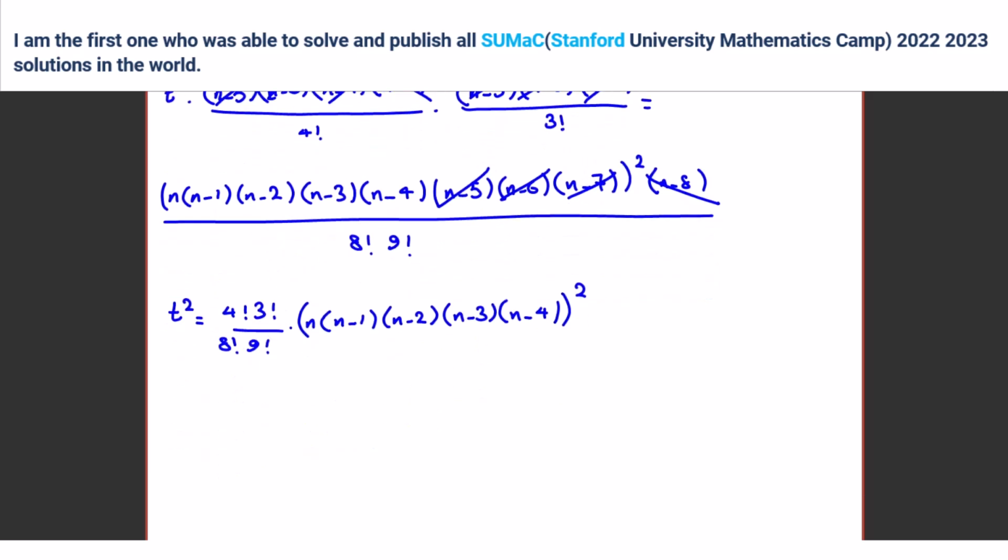Because it is t squared, we can cancel these two, and if you simplify, 4 factorial is 5, 6, 7, 8, 9, right? I'm not sure what you're writing here. Look, 5, 6, 7, 8, 4, 5, 6, 7, 8, 9. So let's simplify. When we want to consider t, we can say 1 over 3, so we use this 8.